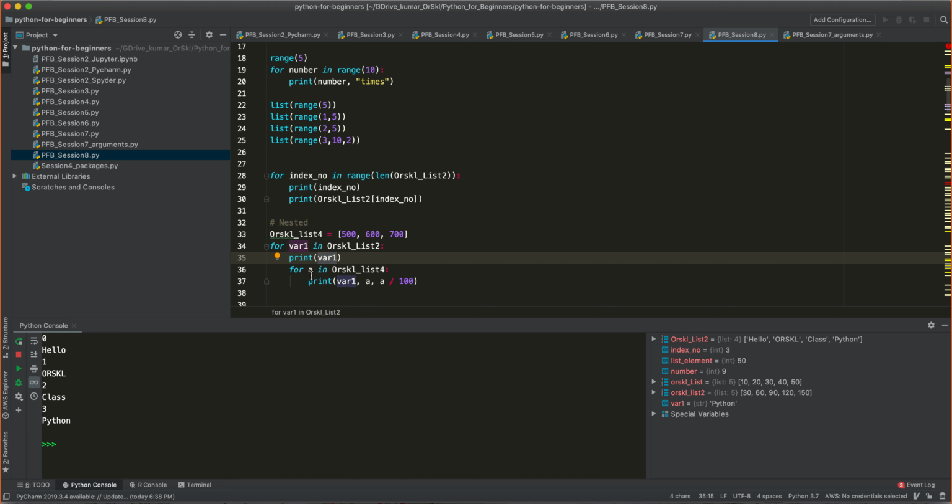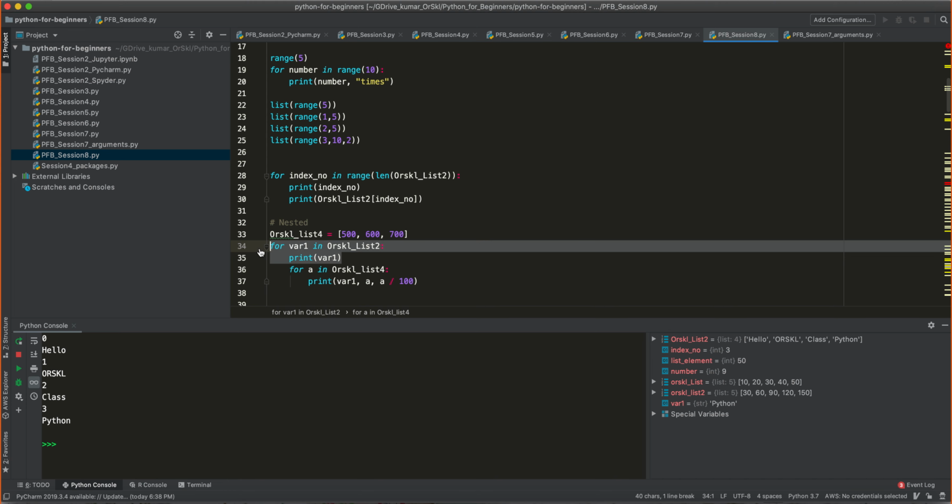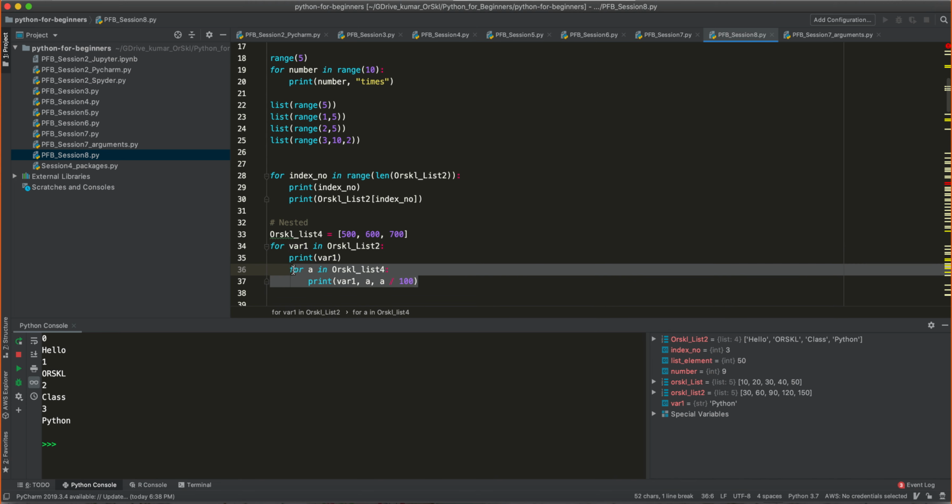After it has printed 500, I am starting another loop inside that without coming out from the first parent loop. I'm saying A inside the list, it is 500, so print me var value, which is 500. What is the A value there? 500, 600, 700. This for loop will iterate 3 times internally before it exits the first iteration here. So there are 3 iterations inside this.